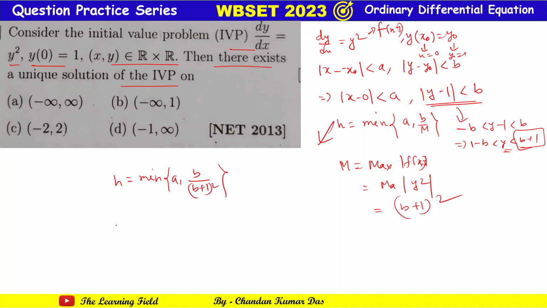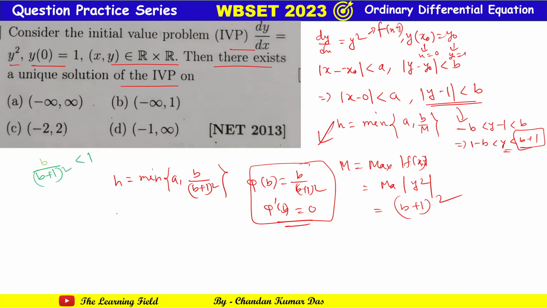Now we can easily find the minimum by taking phi of b equal to b by (b plus 1) whole square, and setting phi dash equal to 0, and you can find the value of b. This is one way, but here you can simply observe that this b by (b plus 1) whole square is always less than 1.